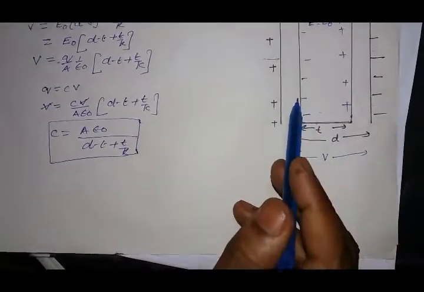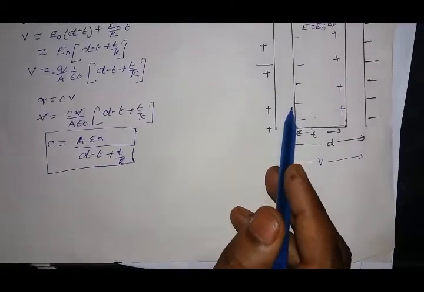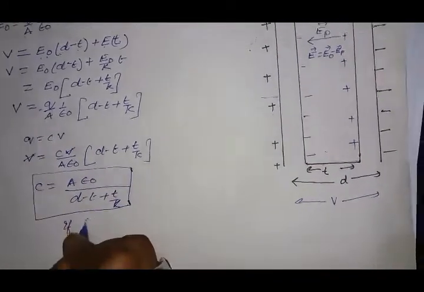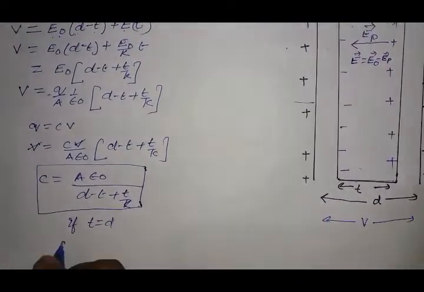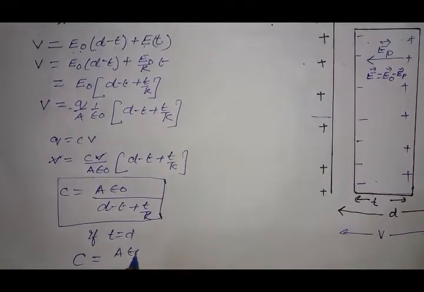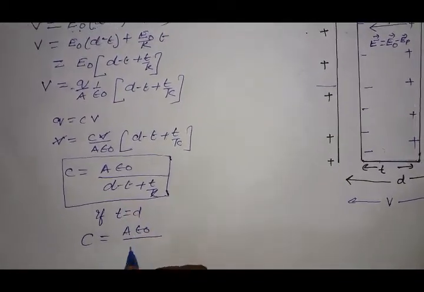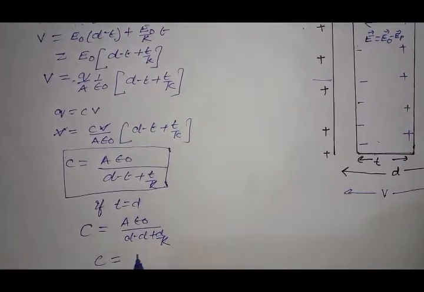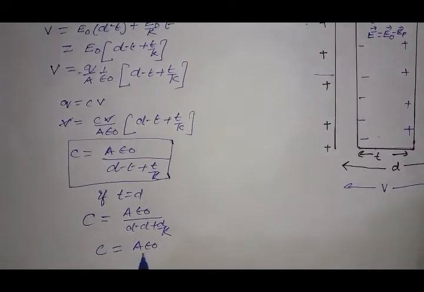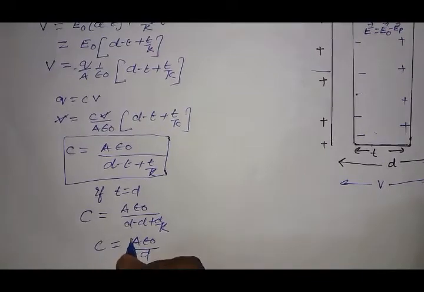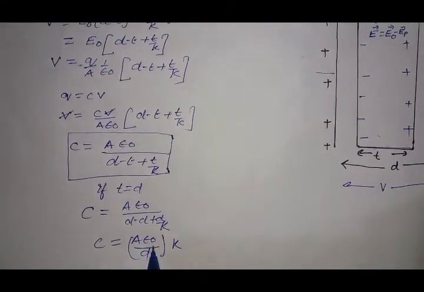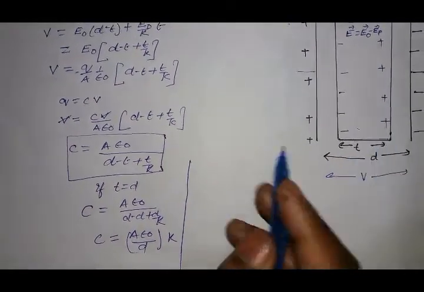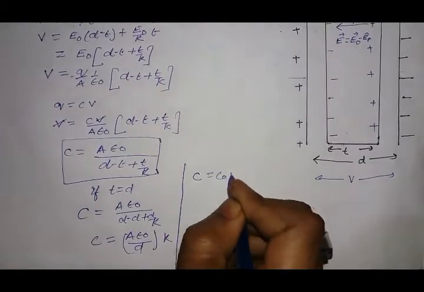If this capacitor is completely filled with dielectric, that is, if t equal to d, then capacitance C equal to A epsilon naught over d minus d plus d by K, and C equal to A epsilon naught over d into K. We know that A epsilon naught by d is the capacitance of the capacitor when vacuum was there in between the plates. So C equal to C naught K.